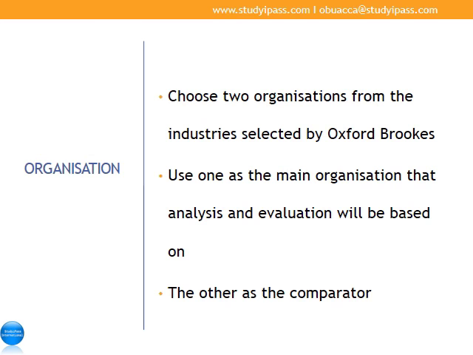Next driver is organization, and it looks at 1, choosing two organizations from the industries selected by us for Brookes, 2, using one as the main organization that the analysis and evaluation be based on, and 3, the other as the comparator. The wrong organizational choice will make or break you. And I'll be explaining to you how to choose an organization for topic 8 very soon.